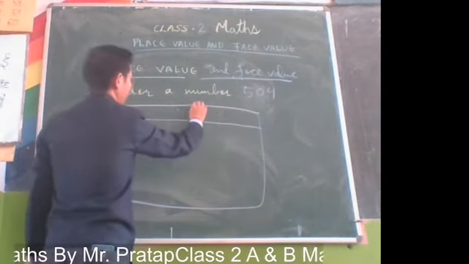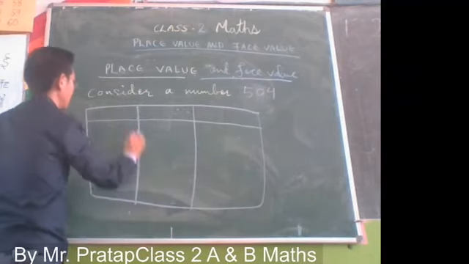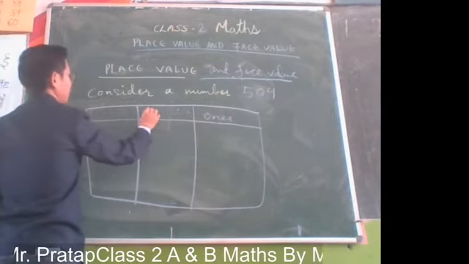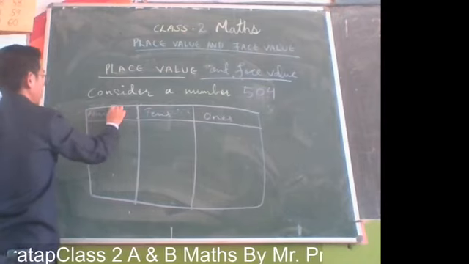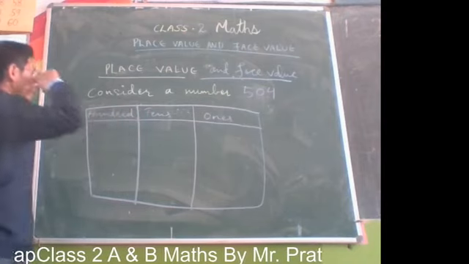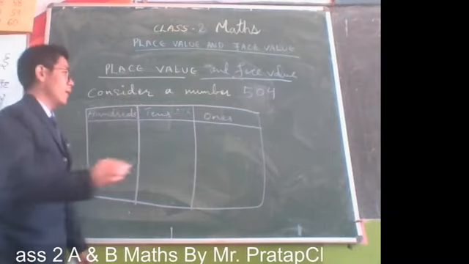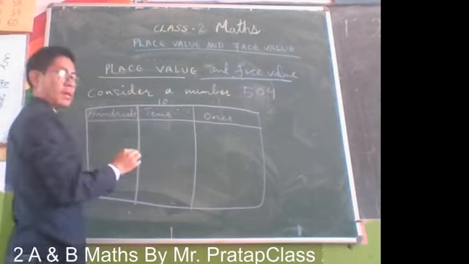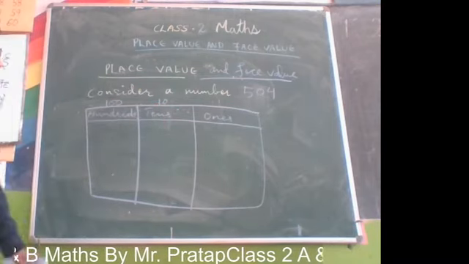You get three columns: ones, tens, and hundreds. This is the ones place, this is tens, and this is hundreds. You can write it like this also: ones, tens, and hundreds.